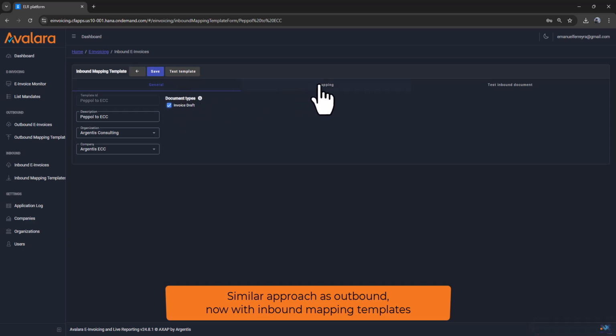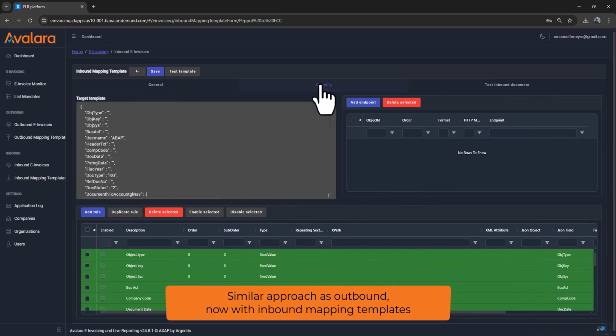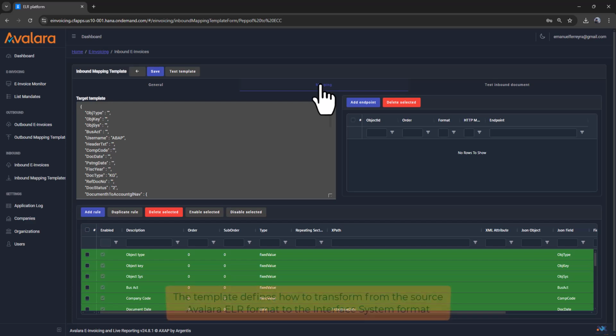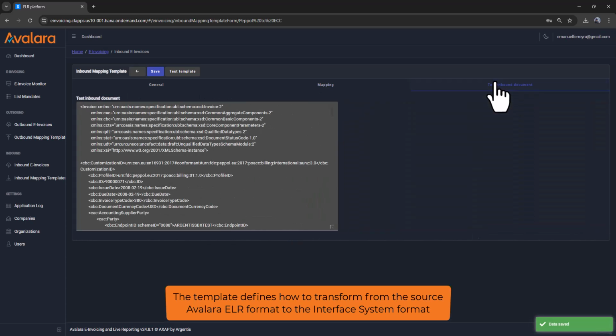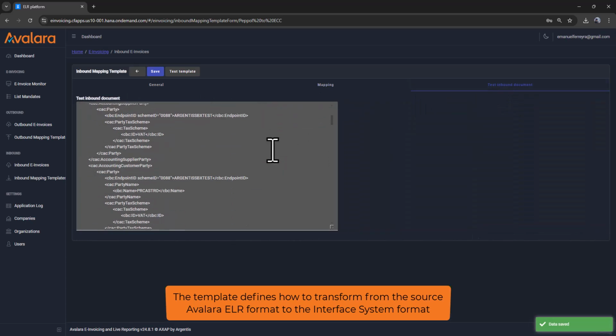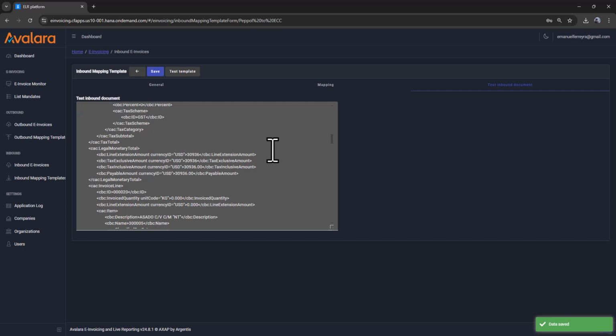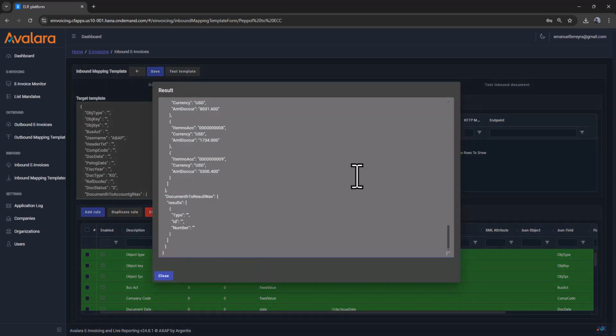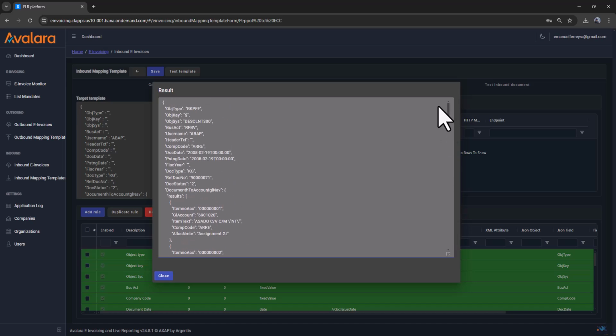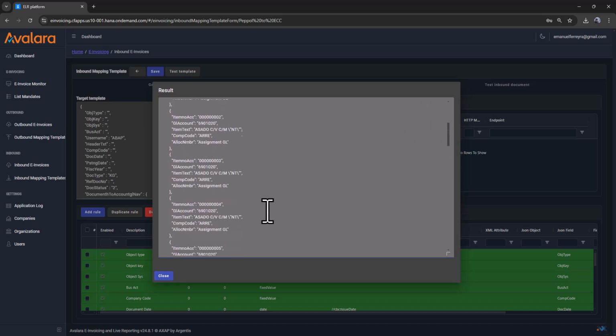Using a similar approach, now the target template is the format accepted by your destination system. The inbound UBL document is the source. And the rules in the template will map all the fields to populate the format accepted by your system. Testing this mapping template displays a JSON document accepted by our SAP ECC demo instance.